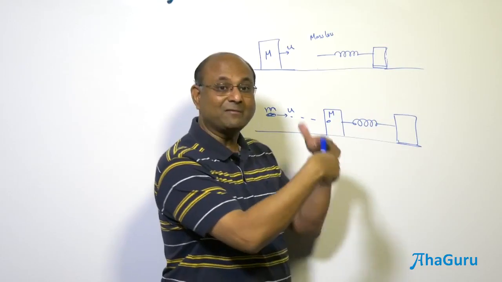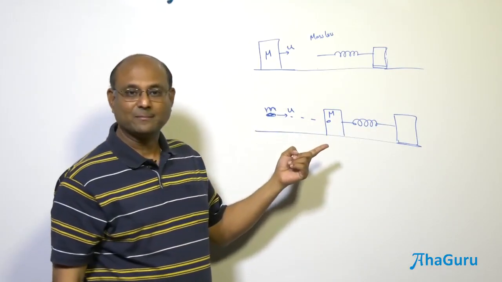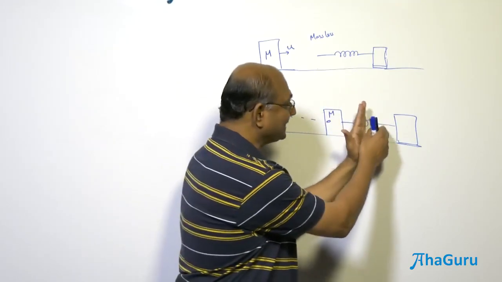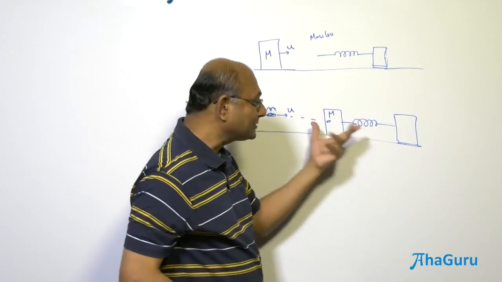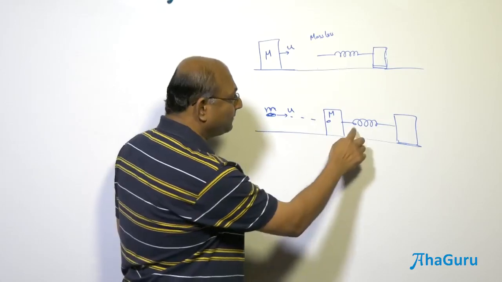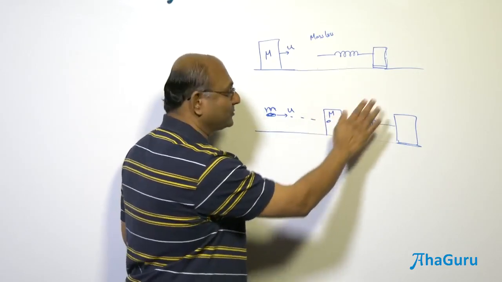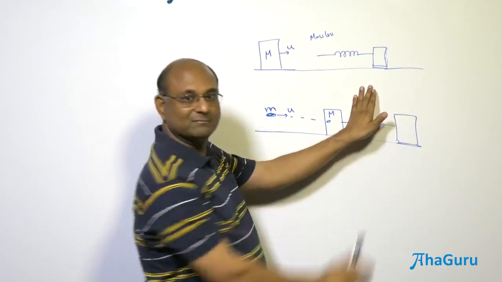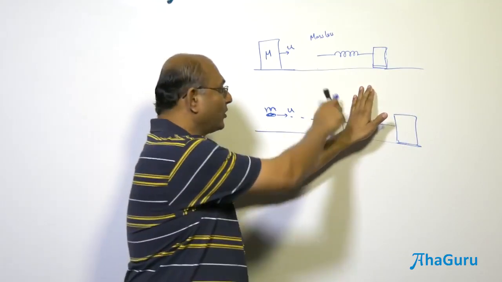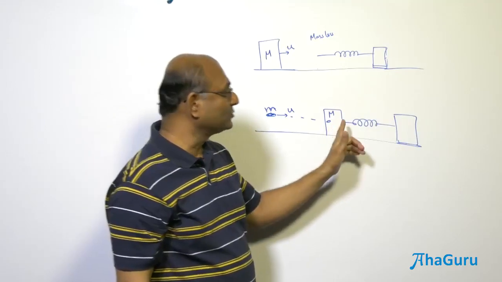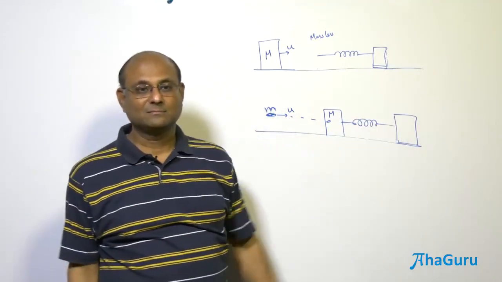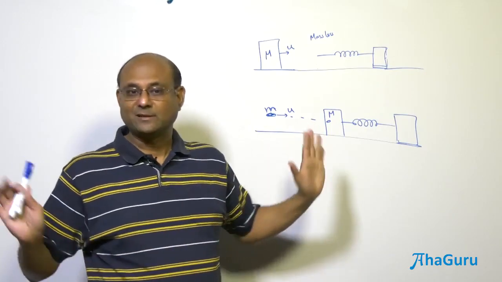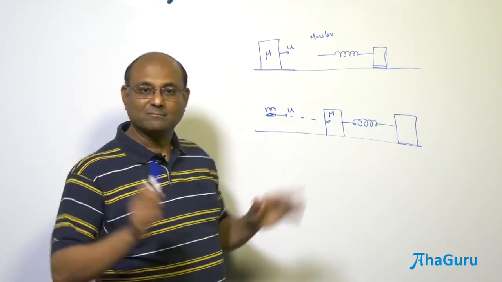This block does not even know there is a collision happening here. When will this block know? When the spring has compressed and is pushing that fellow. But that has not even started. The spring, because it's not compressed, is not pushing this fellow. So while you are solving this part of the problem, you can just ignore everything here. You can do this collision as if there was no spring, no mass, nothing. Because this whole thing happens really quickly, finished. It comes, collides, sticks, done.